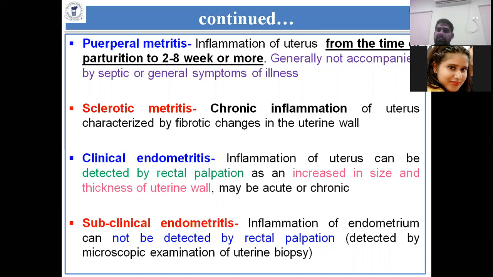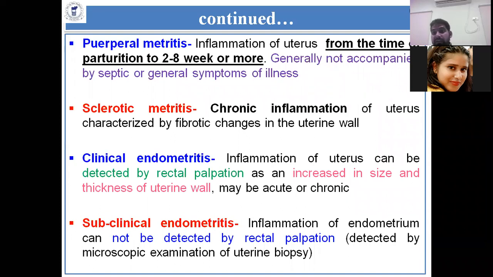Then sclerotic metritis. As you know, sclerosis means chronic inflammation. Sclerosis means thickness, when the thickness of the uterine muscles has increased, that is called sclerotic metritis. It is chronic inflammation of the uterus in which fibrosis occurs. If sclerotic metritis occurs, then animals have very reduced, very low fertility. In cases of sclerotic metritis, only 5 to 10% of animals become fertile in the future.